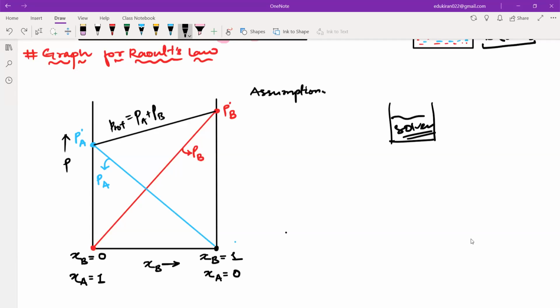That means B is more volatile than A. ठीक है? This is the assumption here, है ना? That means the rate of evaporation or the ease of evaporation is higher in B. B gets easily evaporated, and that is why its pure vapor pressure is also high.